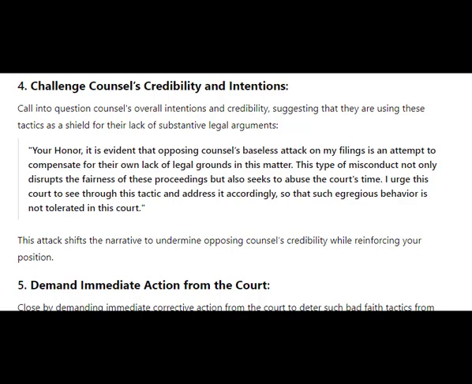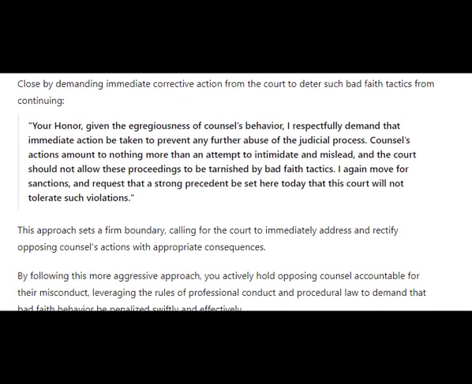Your Honor, it is evident that opposing counsel's baseless attack on my filings is an attempt to compensate for their own lack of legal grounds in this matter. This type of misconduct not only disrupts the fairness of these proceedings, but also seeks to abuse the court's time. I urge this court to see through this tactic and address it accordingly so that such egregious behavior is not tolerated in this court. This attack shifts the narrative to undermine opposing counsel's credibility while reinforcing your position.